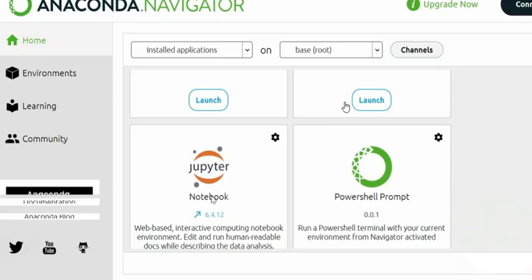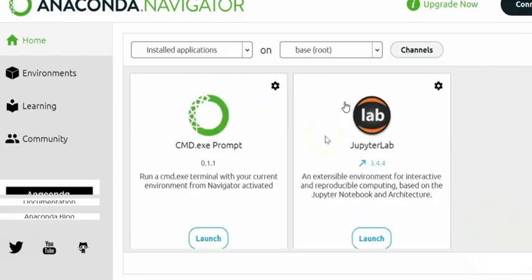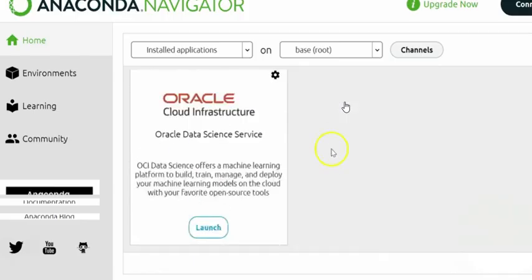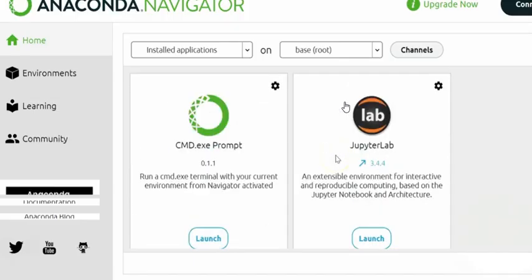So now let's quickly revise what I have done. I have downloaded the Anaconda software. After downloading, I went to the download folder and started installing the Anaconda software. It may take time based on your system. As the installation is complete, I will reboot my system and start with the Anaconda Navigator. On Anaconda Navigator, there are many more software available, like here you can see JupyterLab, Oracle Cloud Infrastructure, and so on. Among them, I am going to open the one called Jupyter Notebook.